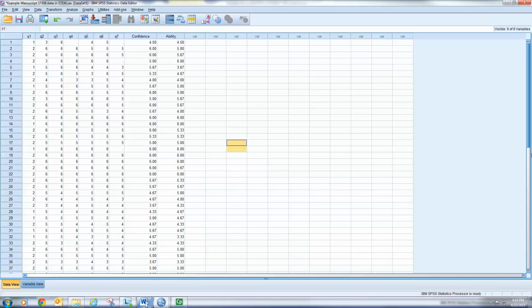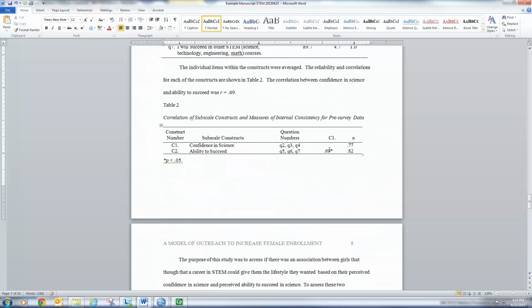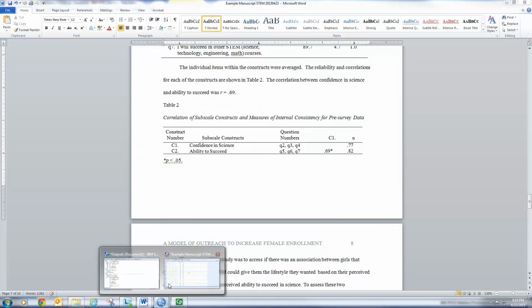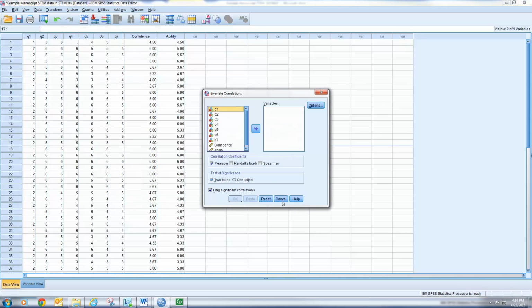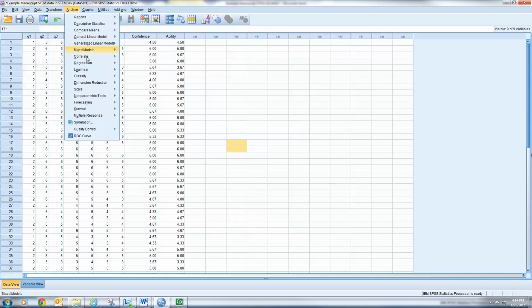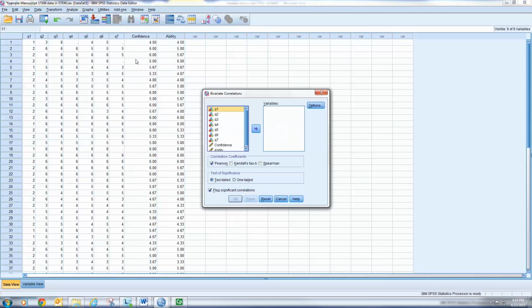So what I wanted in the paper, going back to the paper, is the correlation between confidence and ability. So I'm just going to go back to SPSS. I'm going to go Analyze, Correlate, Bivariate. Let me do that again. Analyze, Correlate, Bivariate. Okay, and we wanted to correlate the two variables we created, confidence and ability. I'll bring those over, and we're fine with Pearson here. Pearson and Spearman are the two most common. Pearson is parametric, Spearman is non-parametric. I'm going to say OK.